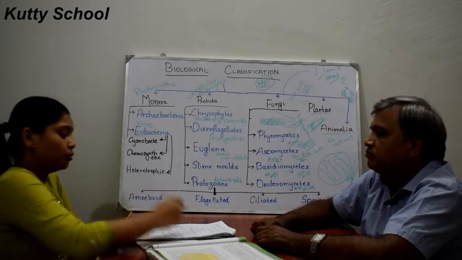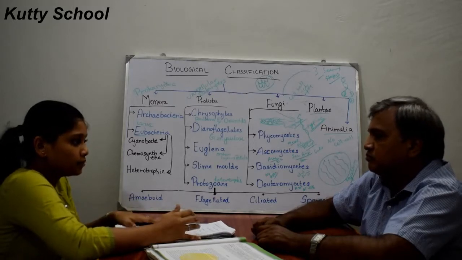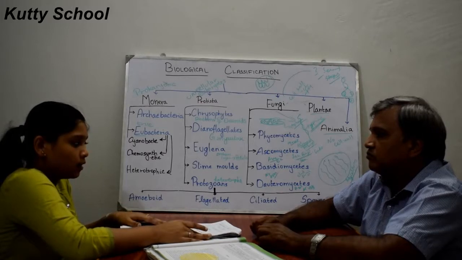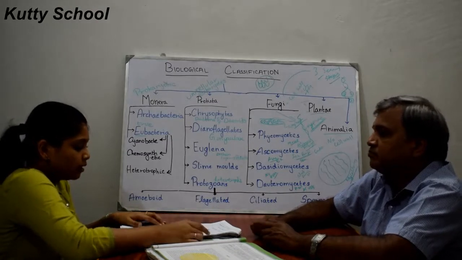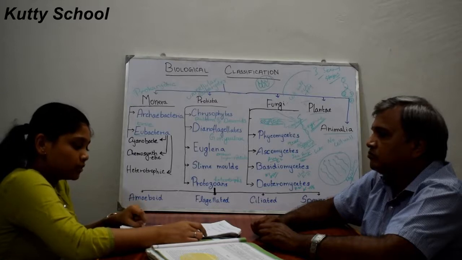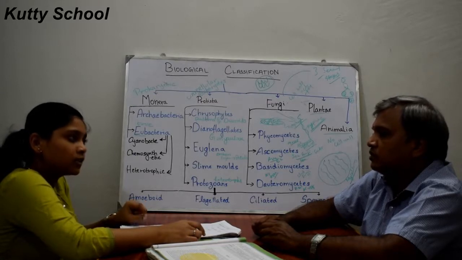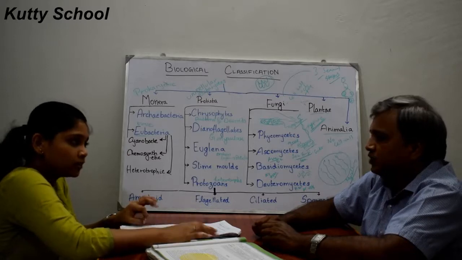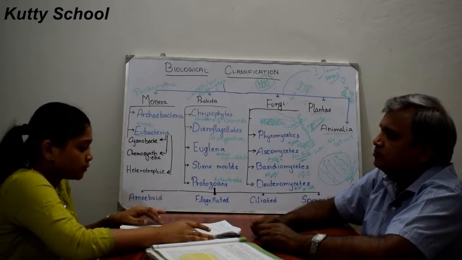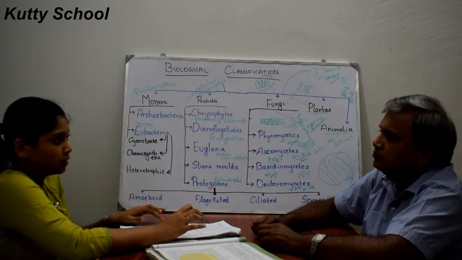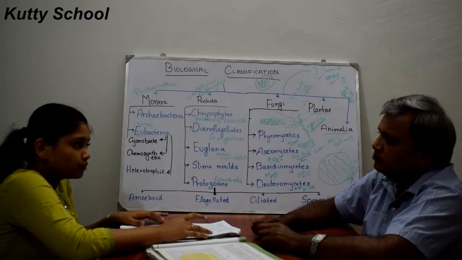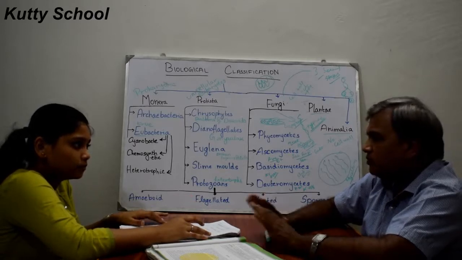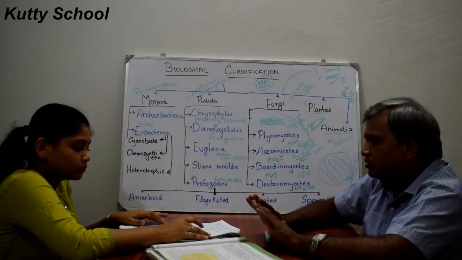And now we will go to viroids. So viroids are other organisms. They were discovered by T.O. Diener. These viroids are also infectious and smaller than viruses, but larger than mycoplasmas. Mycoplasmas are the very smallest organisms. For example, these viroids cause potato spindle tuber disease in potato plants. So viroids we normally find only in plants, not in animals.